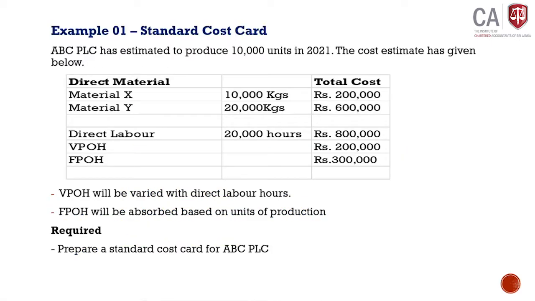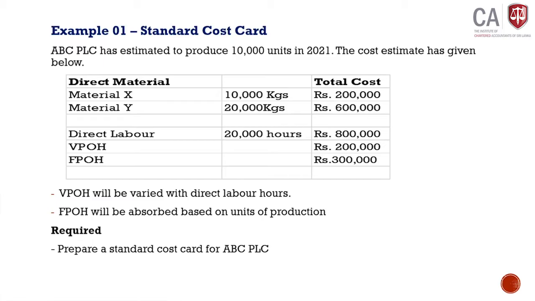For a better understanding, we will prepare a standard cost card. Then you can get an idea. That is the fundamental. Based on the standard cost card, you can compare the actual result, then you can identify the variances. Now there's an example, example number 1, standard cost card. We will read example number 1.